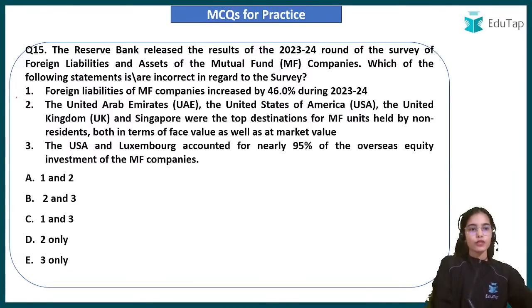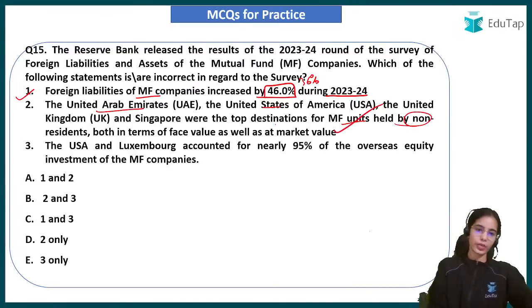Okay, very good. So foreign liabilities of mutual fund companies increased by 36% during 2023-24. The UAE, US, UK and Singapore were the top destinations for mutual fund units held by non-residents, both in terms of face value as well as market value. Correct. So the first one is wrong, the second one is correct.